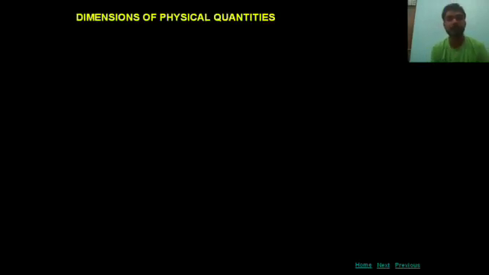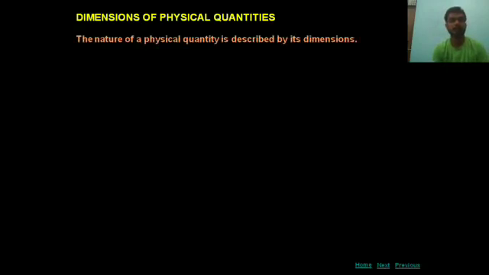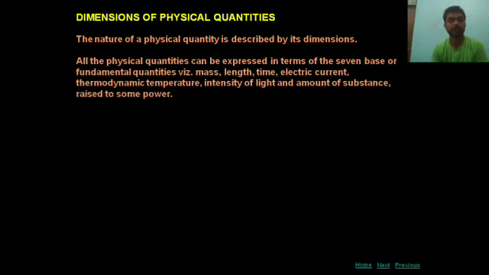Number 1, dimensions of the physical quantities. You can see the nature of physical quantities is described by its dimension. First of all, we will read this para.